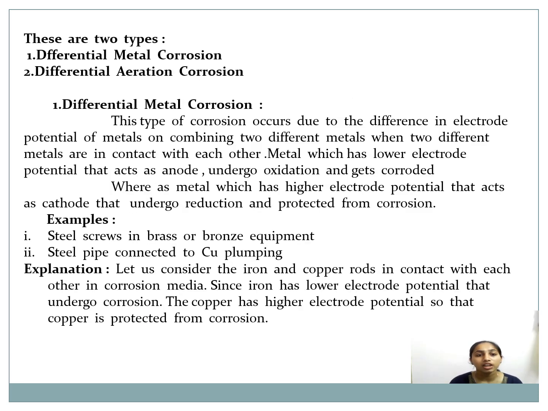Then there are two types of corrosion: differential metal corrosion and differential aeration corrosion. Differential metal corrosion occurs due to the difference in the electrode potential of the metals.